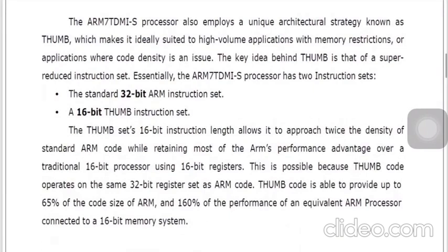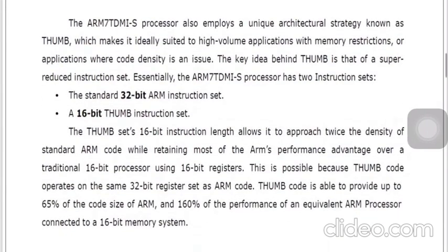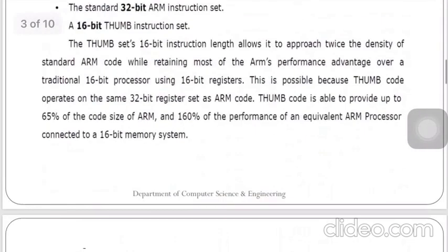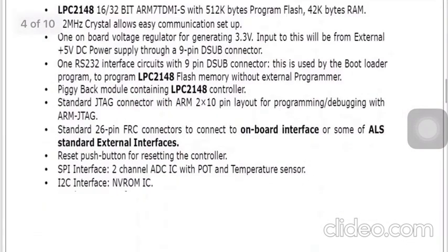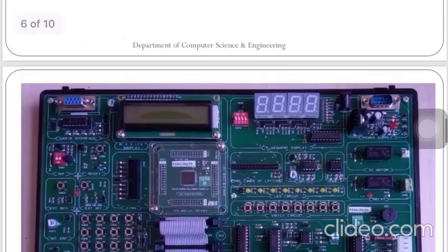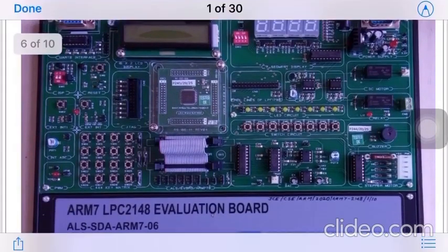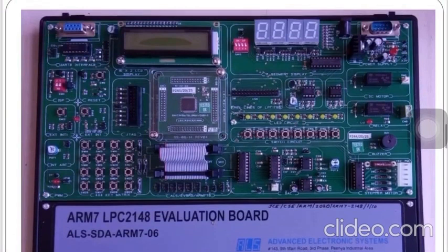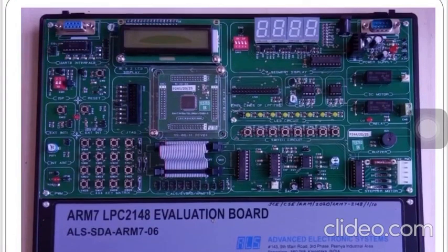Now with this particular processor or microcontroller, we have this evaluation board which is developed and designed by Advanced Electronic Systems, AES. Okay, so this board is the ARM7 LPC2148 evaluation board.